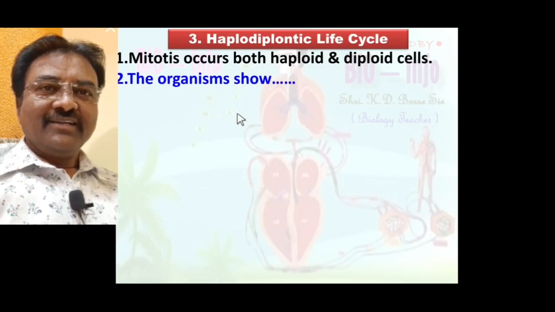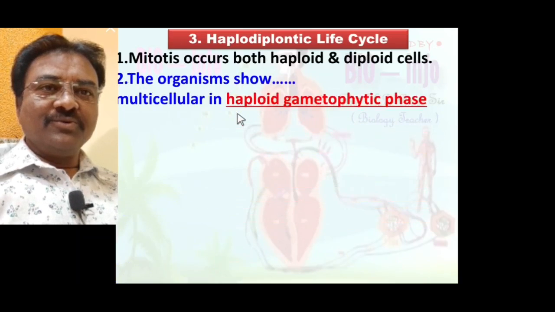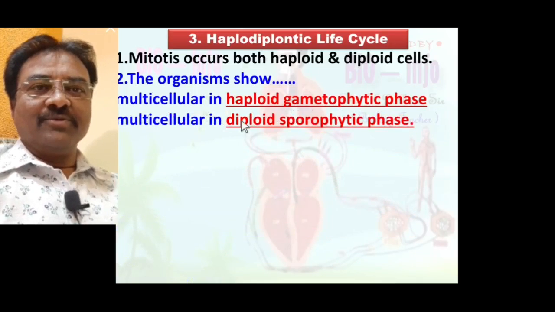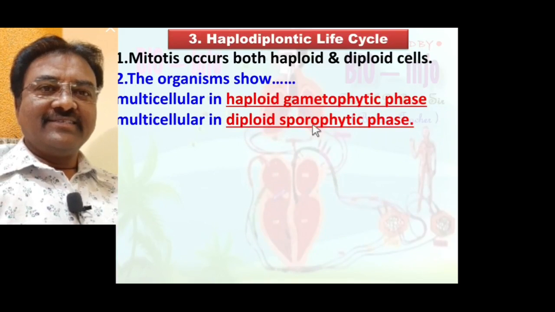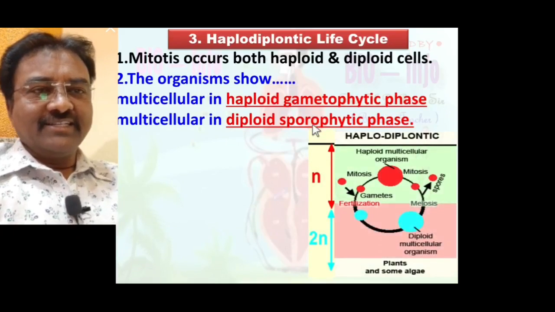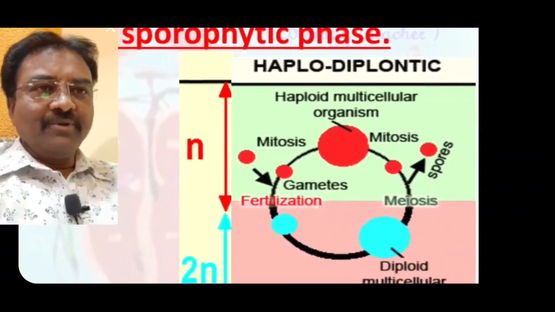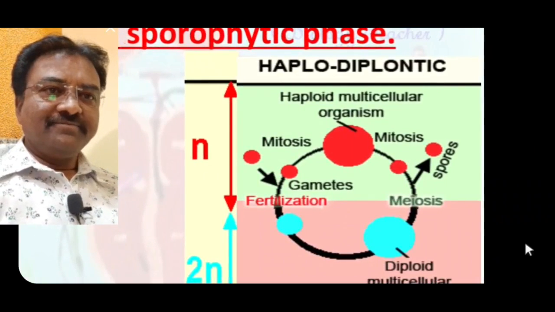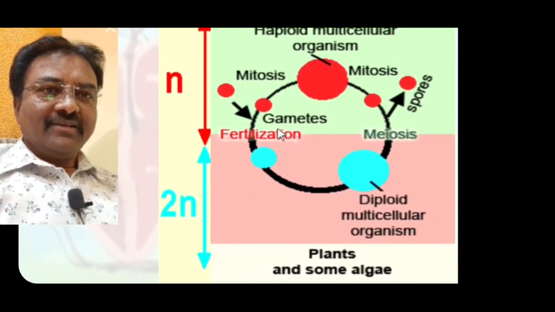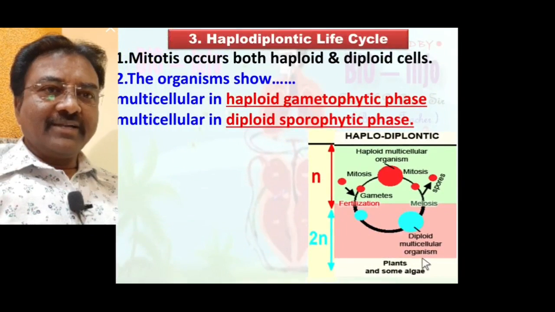Second point, the organism shows a multicellular haploid gametophytic phase and a multicellular diploid sporophytic phase. Seen here is the diagrammatic representation: haploid multicellular organism and diploid multicellular organism.